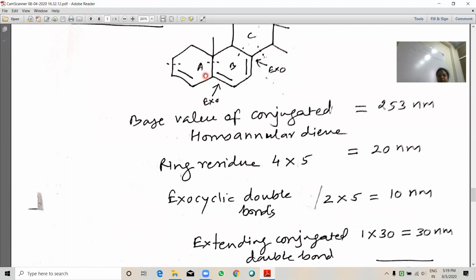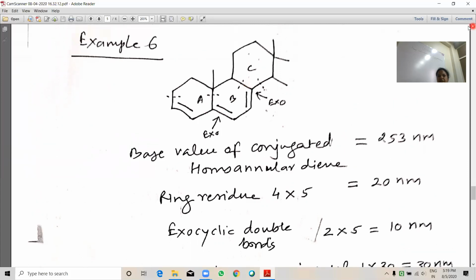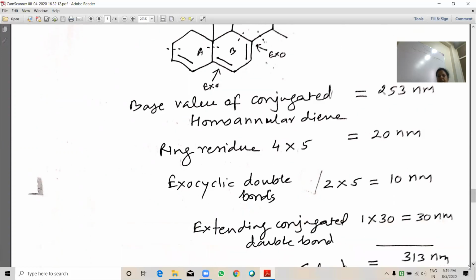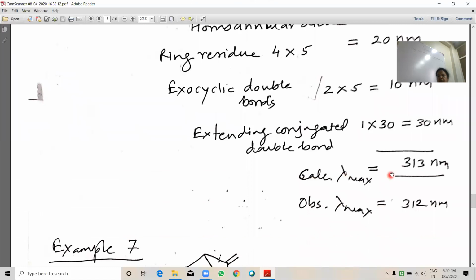Exocyclic double bond. This double bond is exocyclic for ring A, and this double bond, the B ring double bond, is exocyclic for ring C. So 2 exocyclic double bonds, 10 nanometer. Extending conjugated double bond, 30 nanometer. See here, 2 and 1 is extra, so it is an extending conjugated double bond. So the calculated lambda max value is 330 nanometer, observed value 312 nanometer.